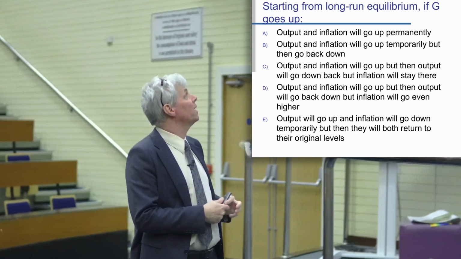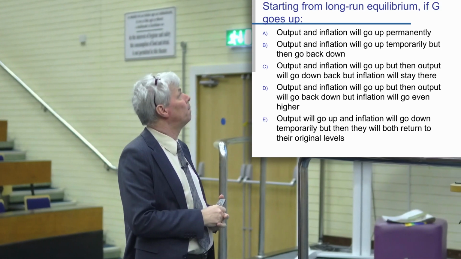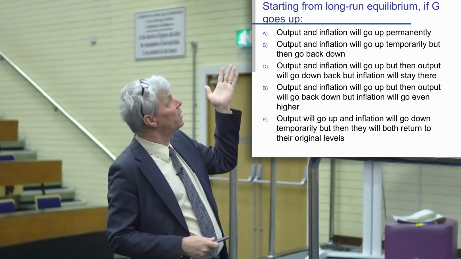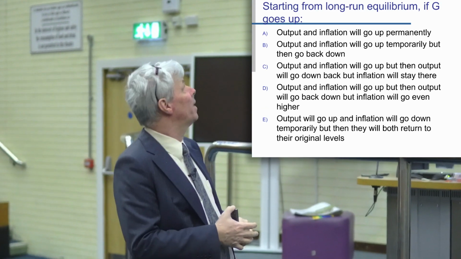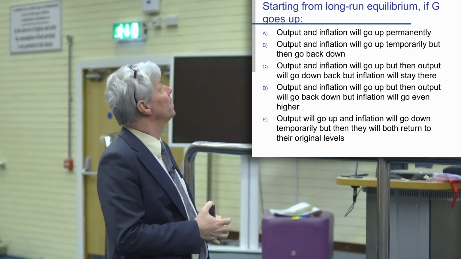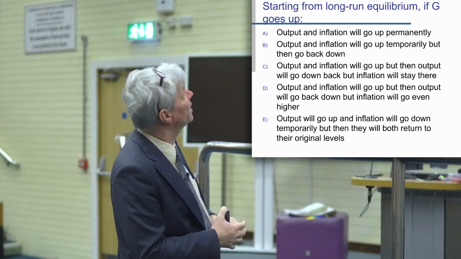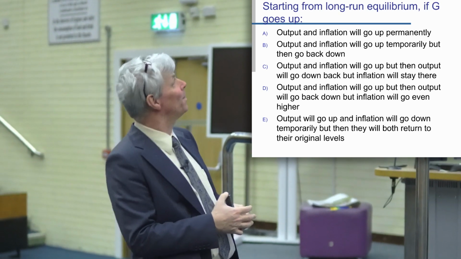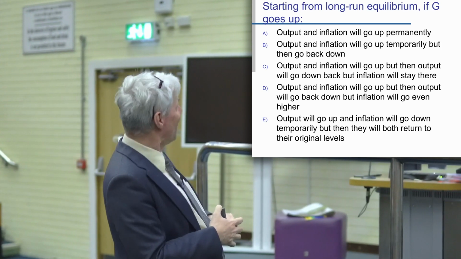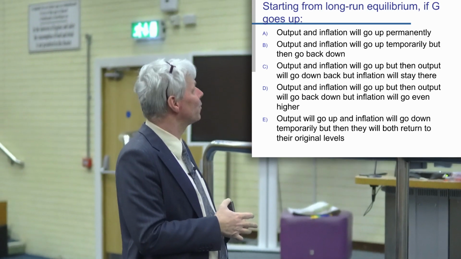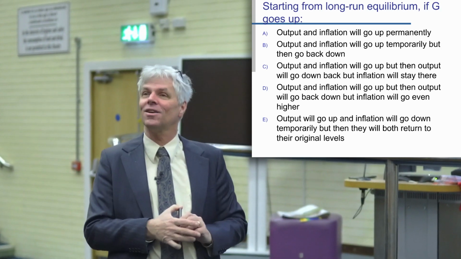Okay. And we're given a bunch of stuff. Output inflation will go up permanently. Output inflation will go up temporarily, but then go back down. Output inflation will go up, but then output will go back down, but inflation will stay there. Output inflation will go up, but then output will go back down, but inflation will go even higher. Output will go up, and inflation will go down temporarily, but then they will both return to their original levels.